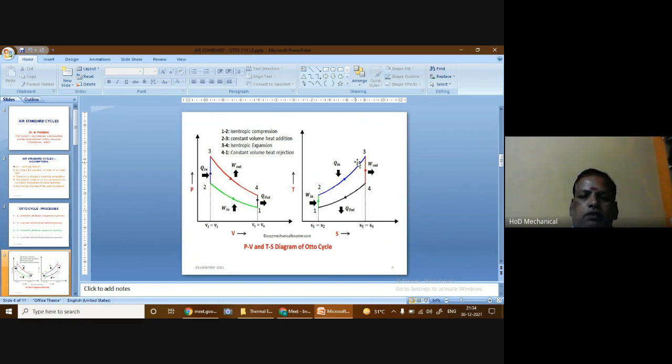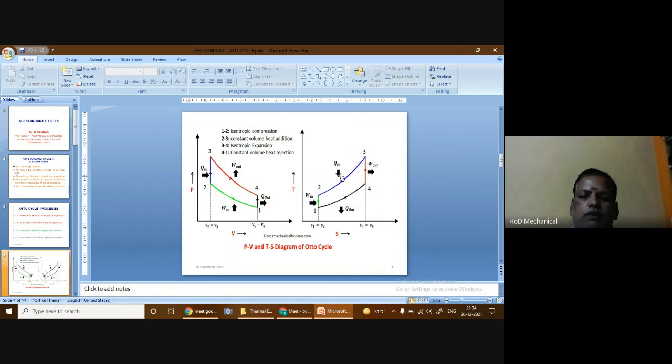Then the process 2 to 3 is a constant volume heat supply process. As we have discussed already, there is an increase in the pressure and the temperature, but it is taking place at constant volume. Heat supply is taking place along the constant volume line. So the heat supplied, since it is taking place at constant volume, is given by the formula m into Cv into (T3 minus T2).